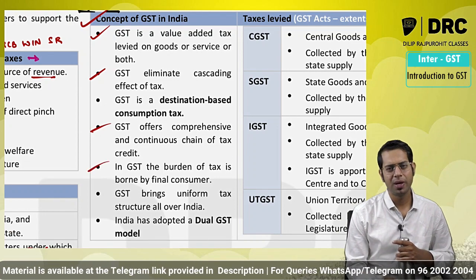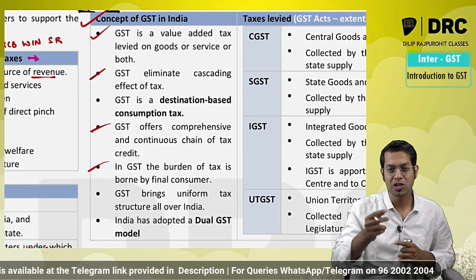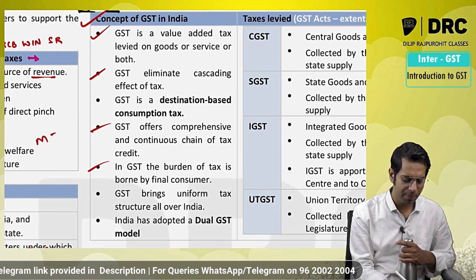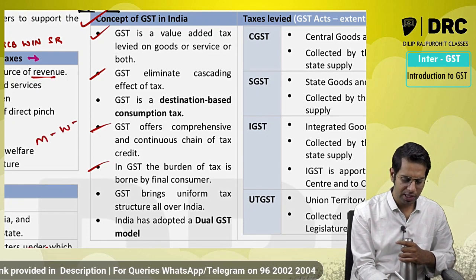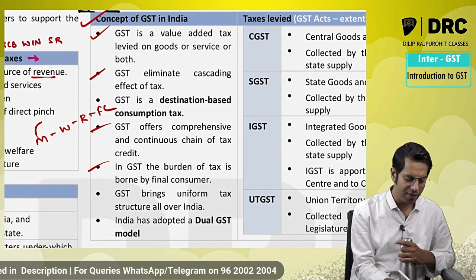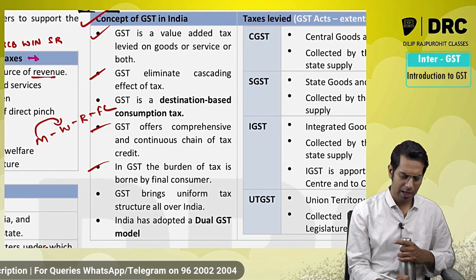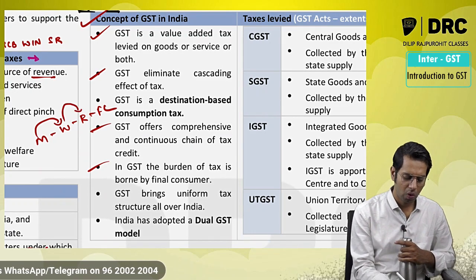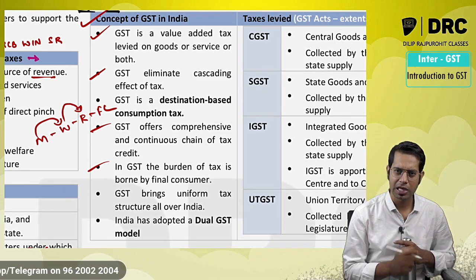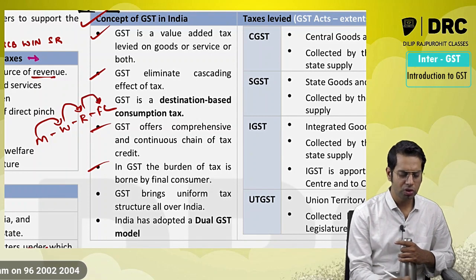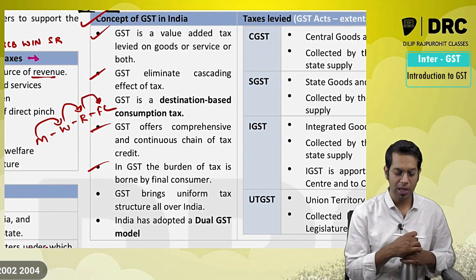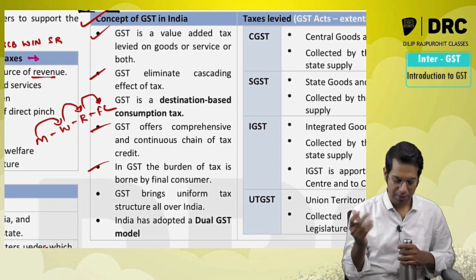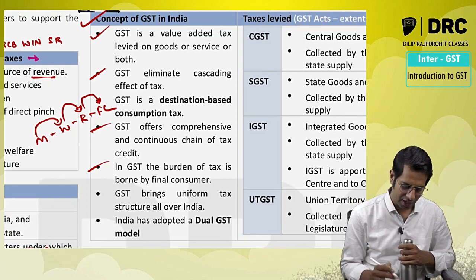And under GST law, the burden is on the final consumer. No one has to pay the taxes from his own pocket. Say when we talk about a supply chain having manufacturer, then wholesaler, retailer and final consumer, the manufacturer is going to shift the burden and collect the tax from the wholesaler. Wholesaler is going to shift his burden and collect the tax from the retailer. Retailer is going to shift the burden and collect the tax from the final consumer. So what is happening over there, sir? The tax burden is on the final consumer.